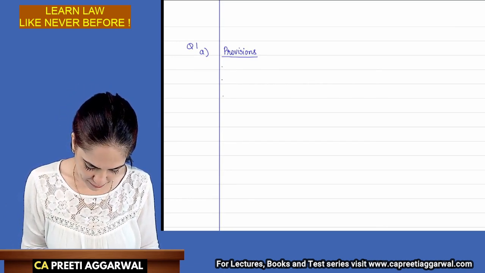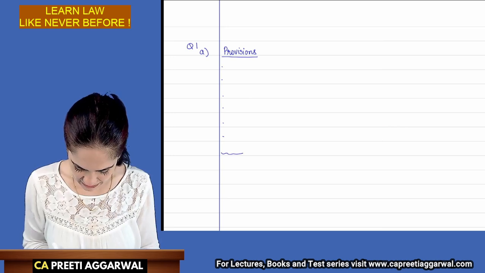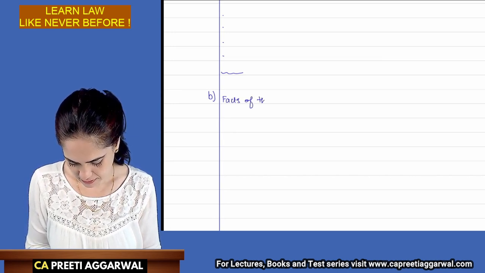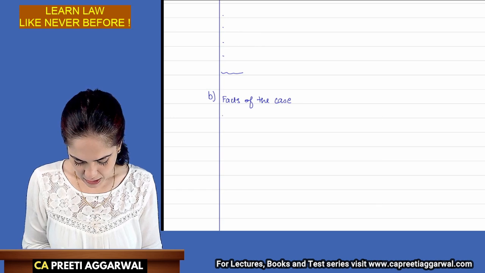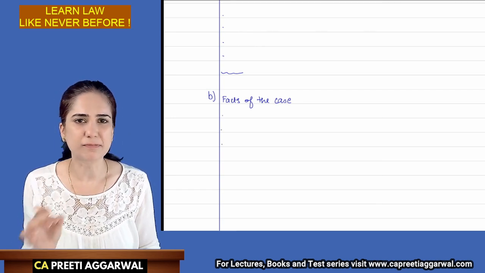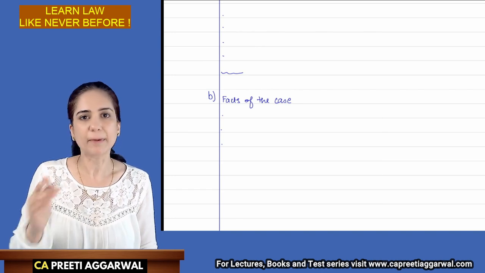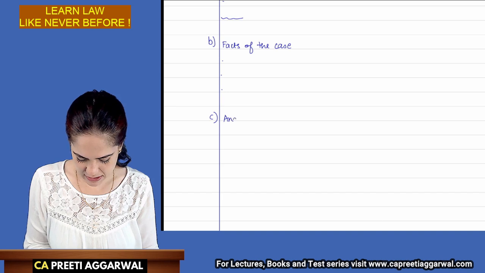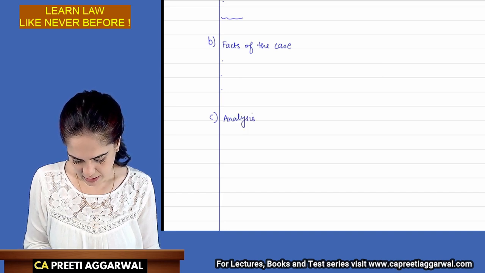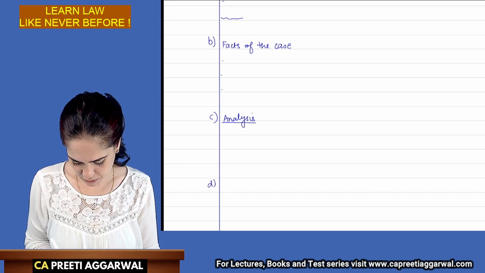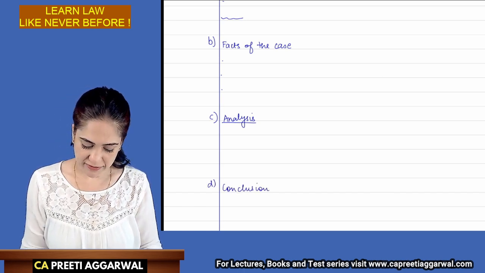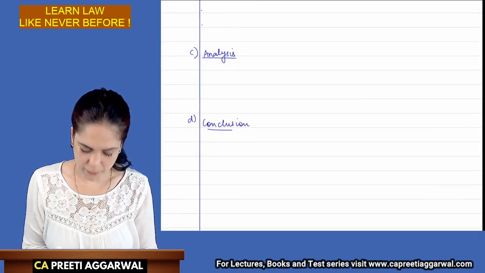After writing all the provisions, you will leave a line. And then from the next line, you will write B. That is facts of the case. You will explain the facts in your own words. Marks are not allotted for this, but this is just paper presentation. Then C, again leave a line. After that, you will write analysis and ultimately conclusion. So you will divide your answer into 4 parts.